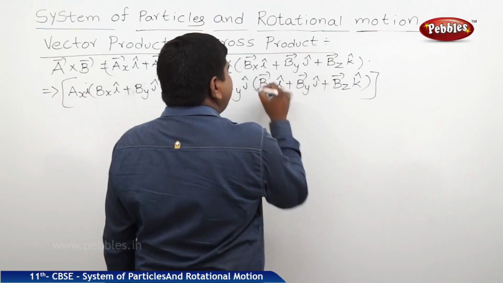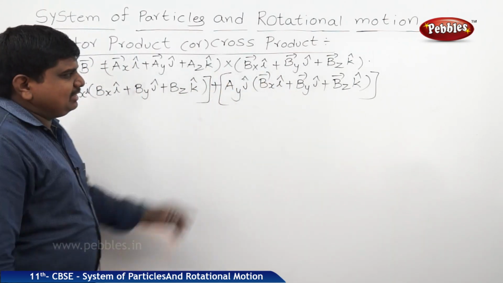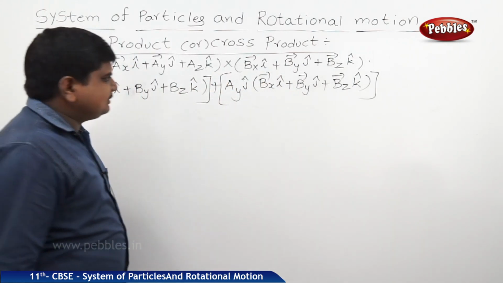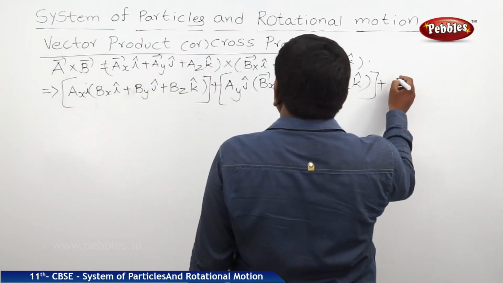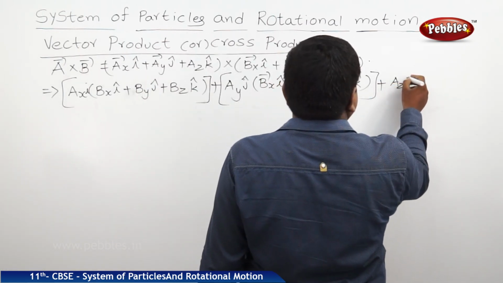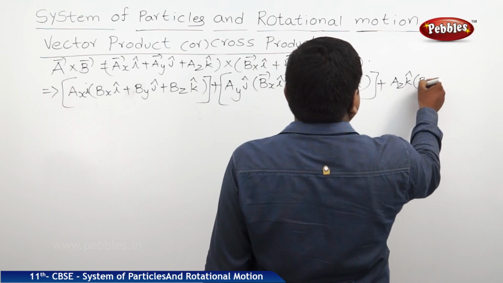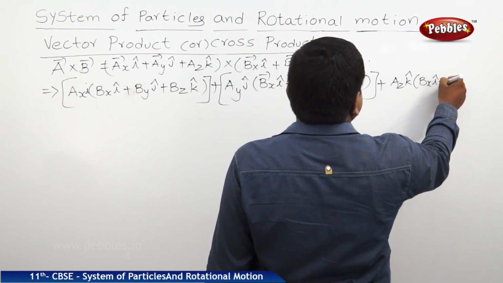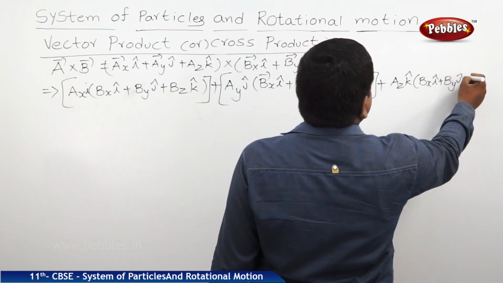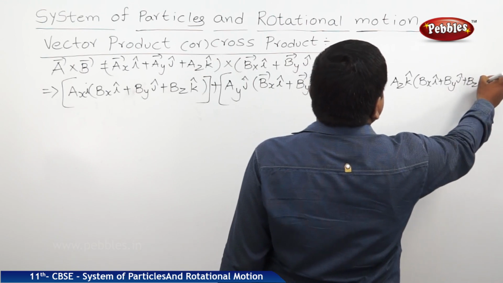It's better to keep the arrow marks because we are representing in terms of vectors. So plus Az k cap into (Bx i cap plus By j cap plus Bz k cap).